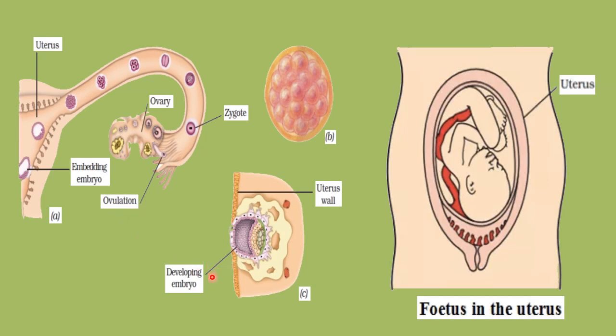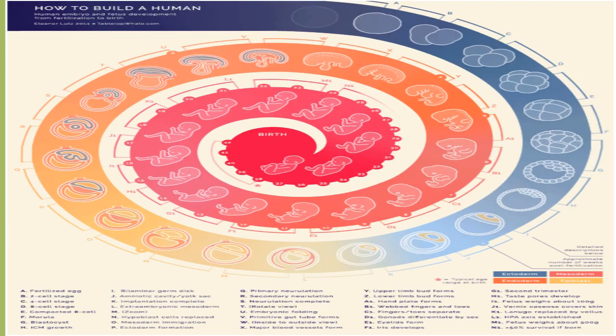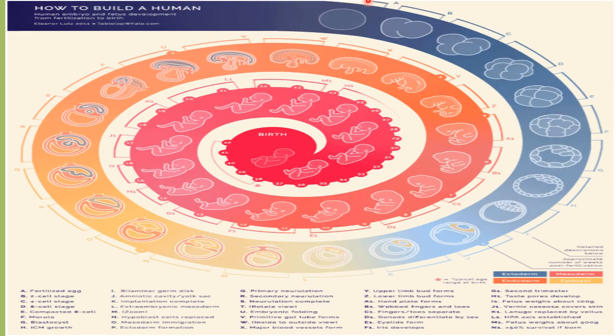So this is a picture of a developing embryo. Different layers of the cells will change into different systems, different organs. So this is a fetus shown in a uterus. So here you can see the stages.